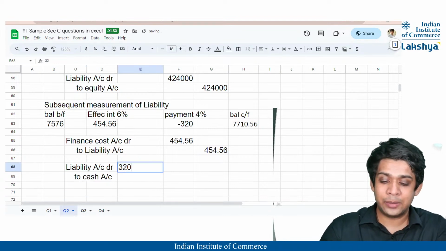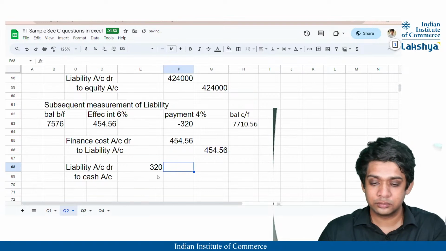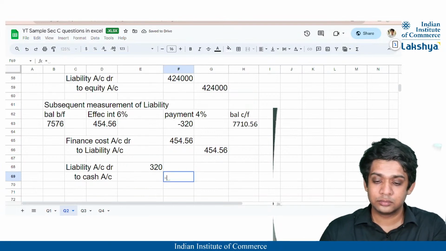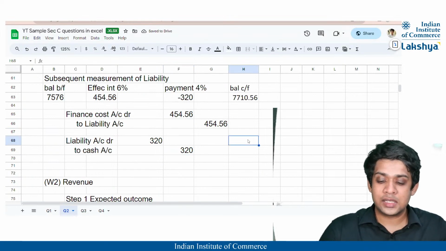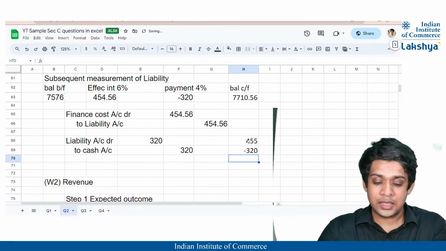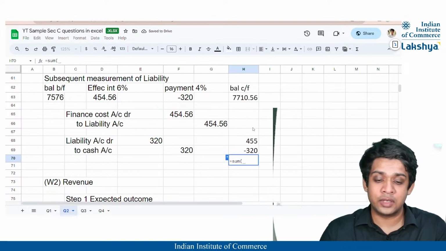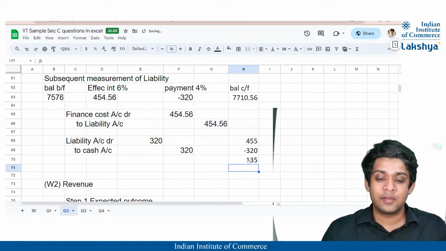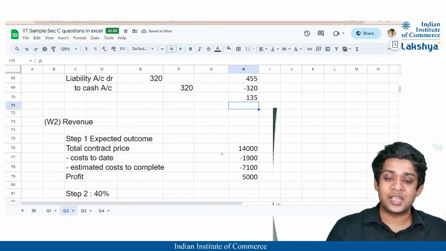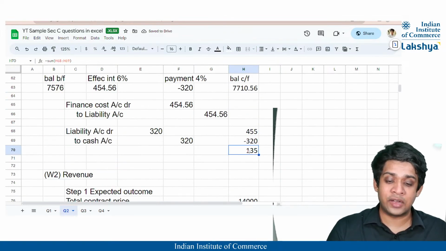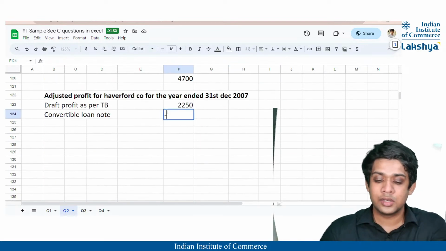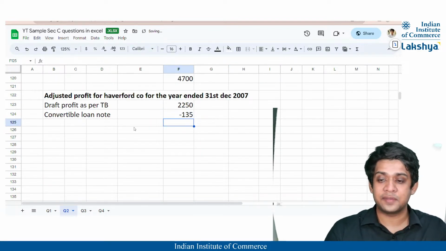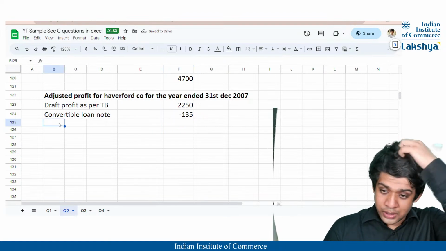That will be nothing but 320 and 320. Correct? So what is the net effect? It is nothing but 455 minus 320, and thus the net effect to my profit will be 135. So obviously finance cost is higher, so 135 will be reduced from the profit. Okay. So minus 135. Right? This was for the convertible loan note.